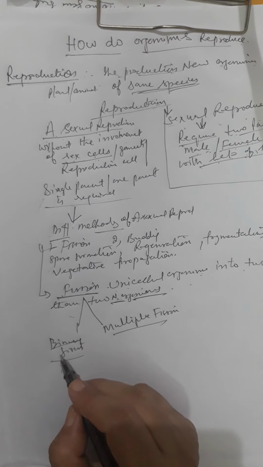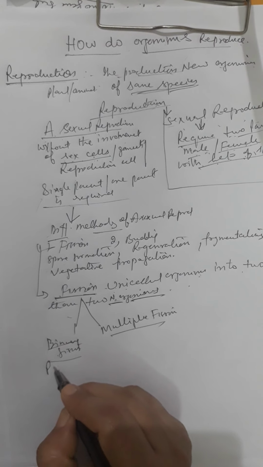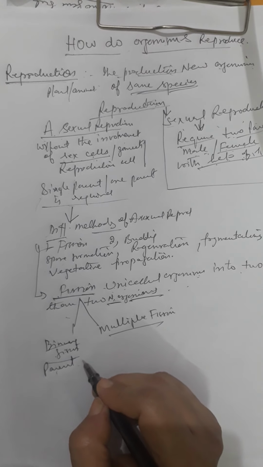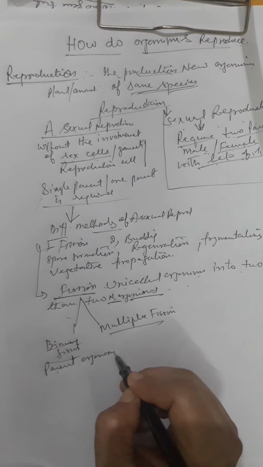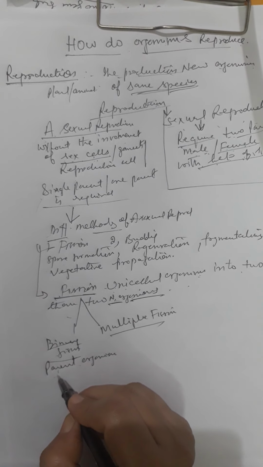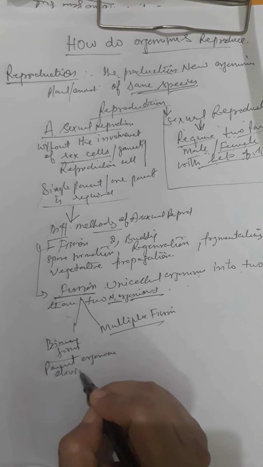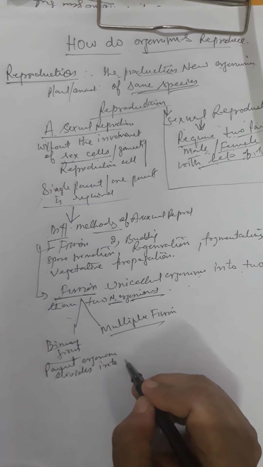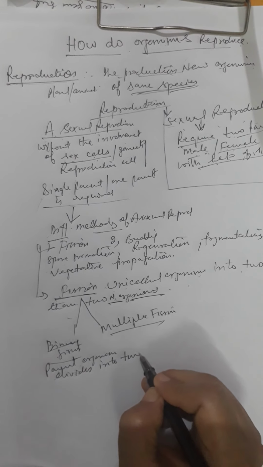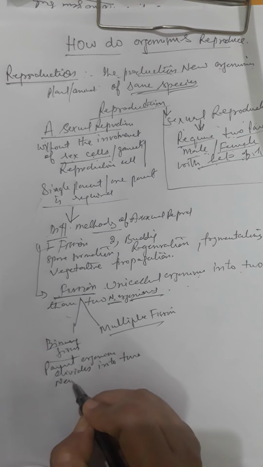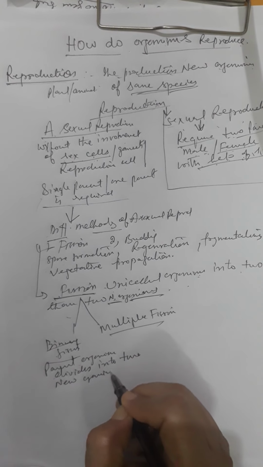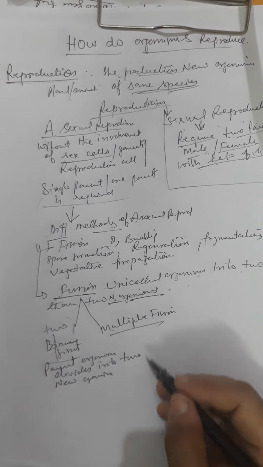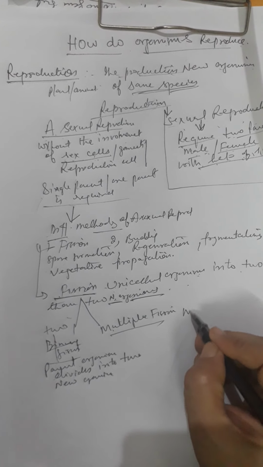Binary means in binary fission the parent organism divides or splits into two new organisms. Binary means two, and multiple, multi means many.